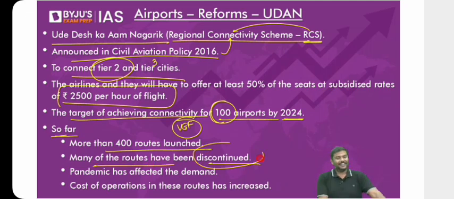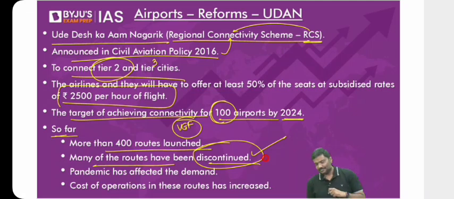Some of you will be confused. Sir, why have some of the routes been discontinued? Let me ask you this question. You have been provided VGF for 3 years. After the 3-year duration is over, will you continue to operate if the number of customers do not change? You are providing a service now. You are going to a very small town. You are providing services because government provided support. Now the duration of the support is 3 years, and it is over. Will you continue to provide the services?